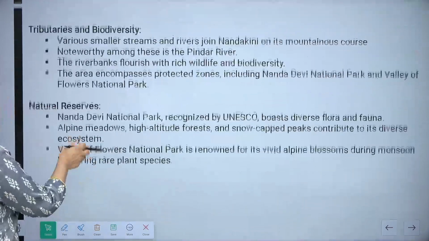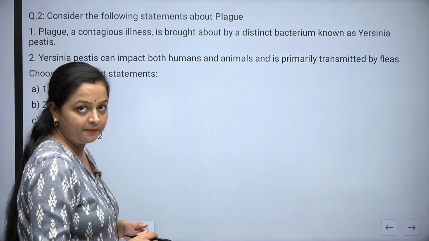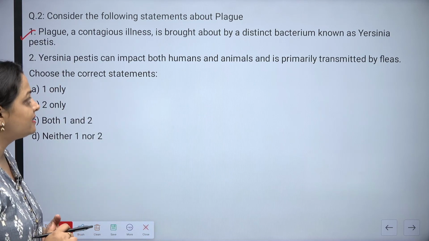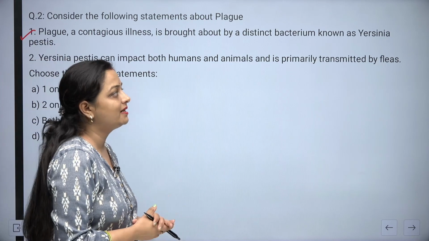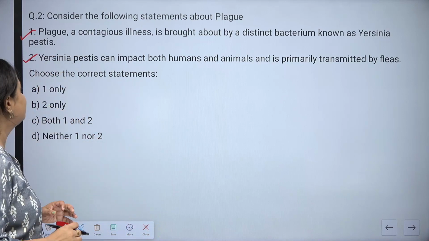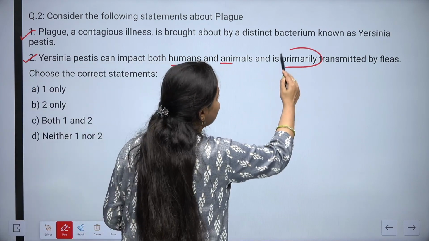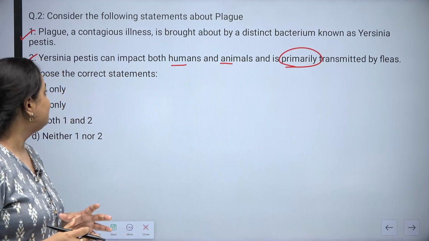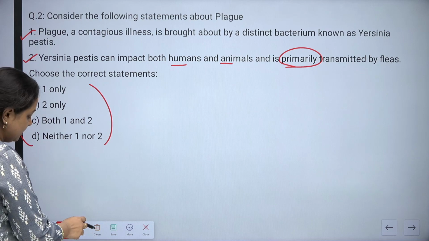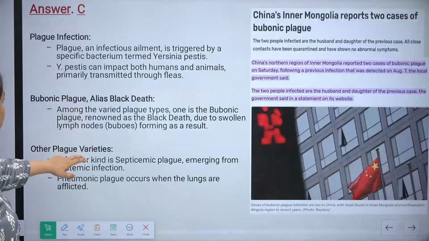Now let's move on to the next question. Consider the following statements about plague. The very first statement is that plague, a contagious illness, is brought about by a distinct bacterium known as Yersinia pestis. Second, Yersinia pestis can impact both humans and animals and is primarily transmitted by fleas. You have to find out which of these are correct. So the answer is option C, that is both the statements are correct.